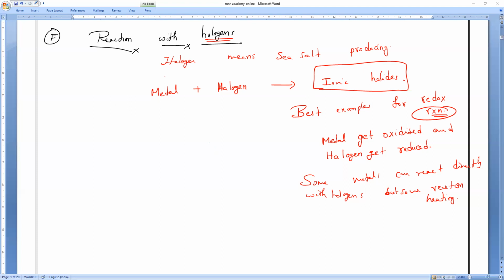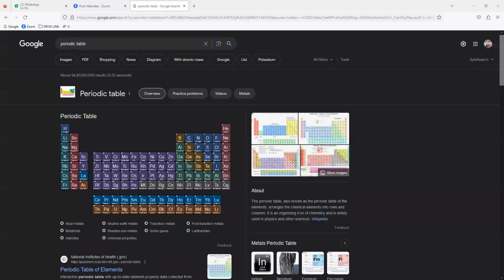Shall we start now? Halogens means, everybody, I think you might already have an idea of these elements. Those are very reactive nonmetals. What I said, halogens means more reactive nonmetals. Okay. So very simple, this is our periodic table. All of you observe. Other than hydrogen, the remaining ones: lithium, sodium, potassium, rubidium, cesium, and francium.